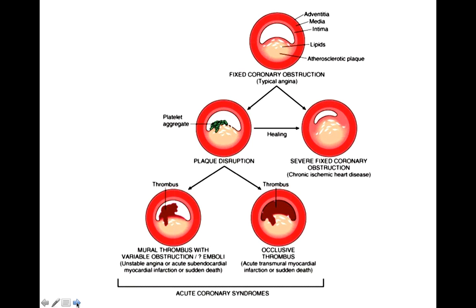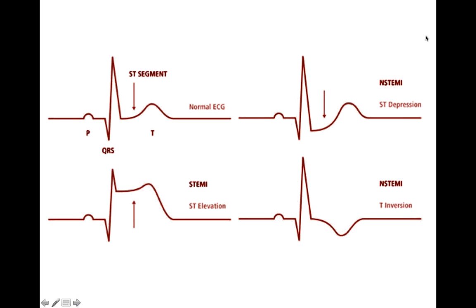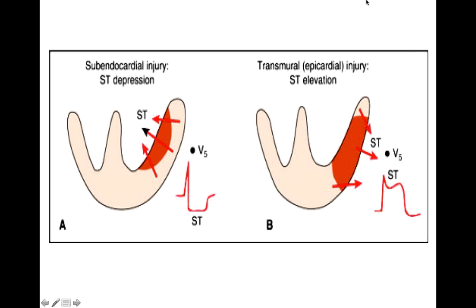Now this is what's happening. When there is partial blockage, it can lead to either subendocardial ischemia or subendocardial infarction. If there is complete blockage, it will lead to transmural infarction.